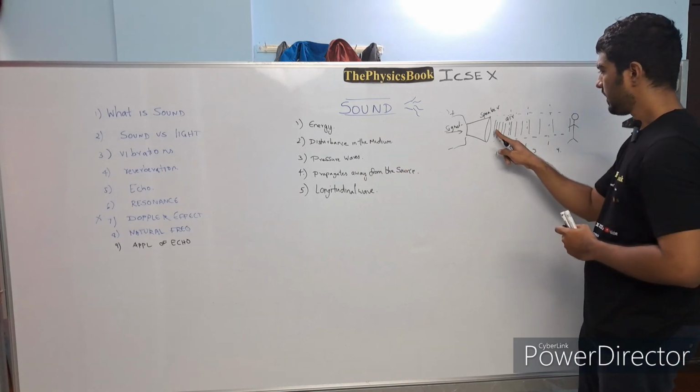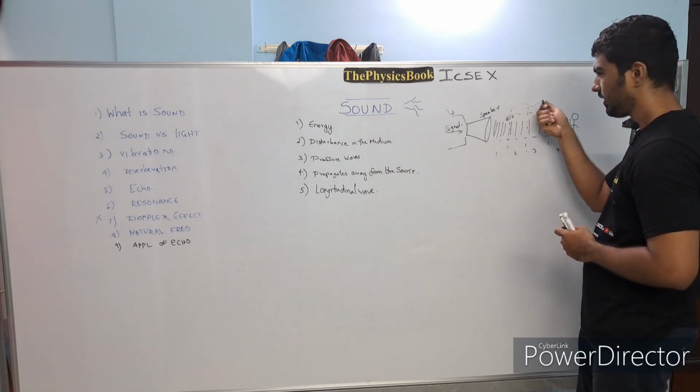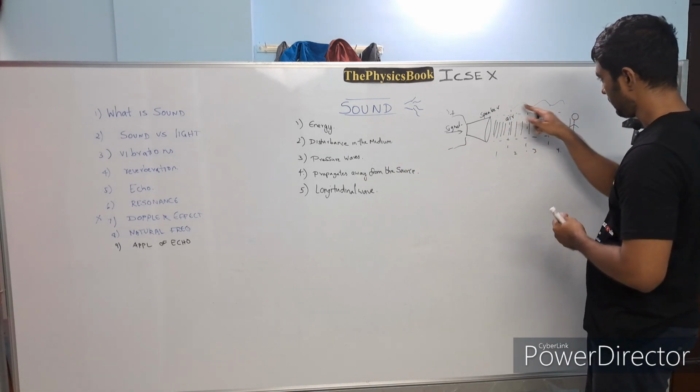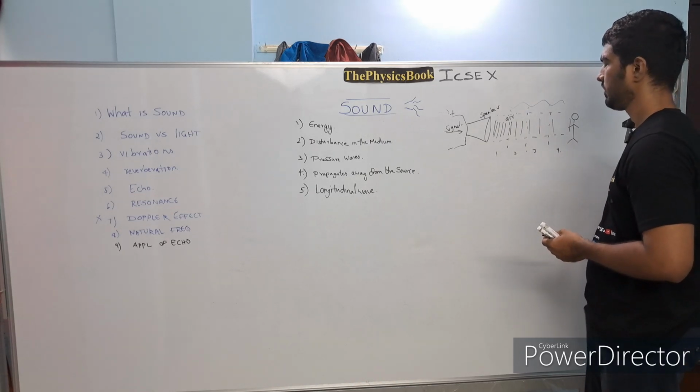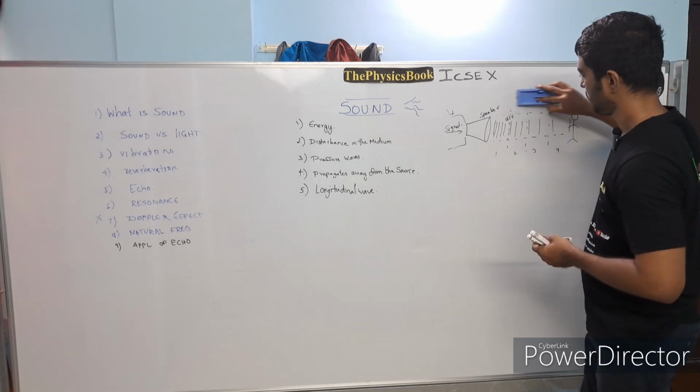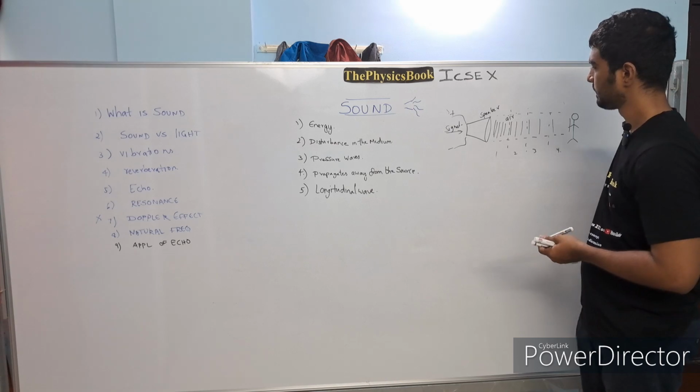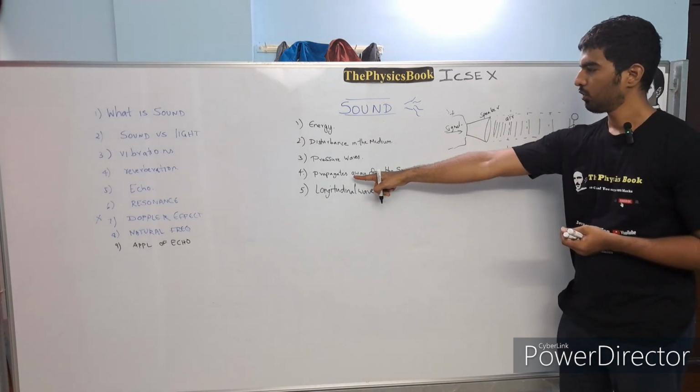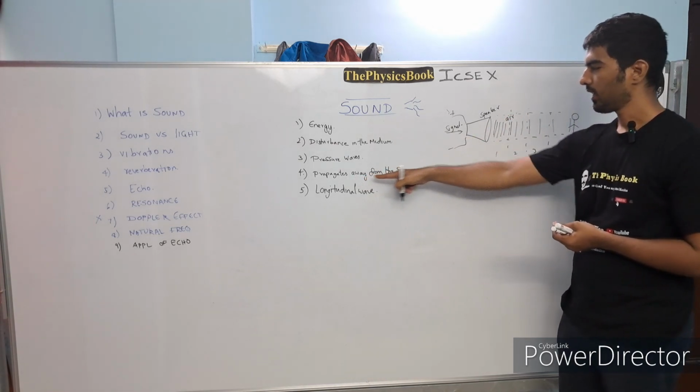And you can see that this sound wave is propagating away from the source. Why I'm not going to draw it in this way is, sound is not a transverse wave. We will discuss that later. As the fourth point, the sound propagates away from the source.